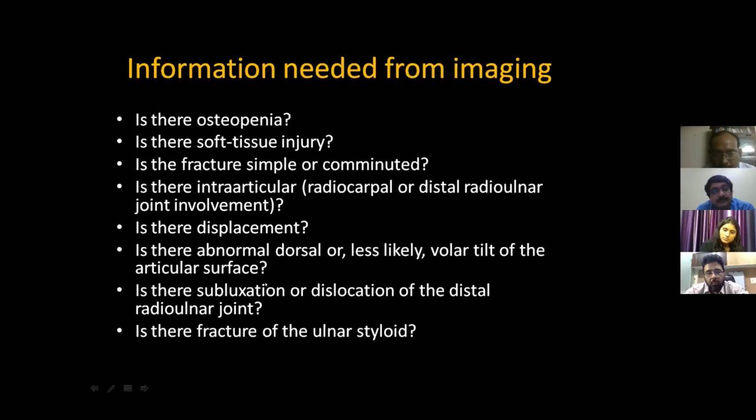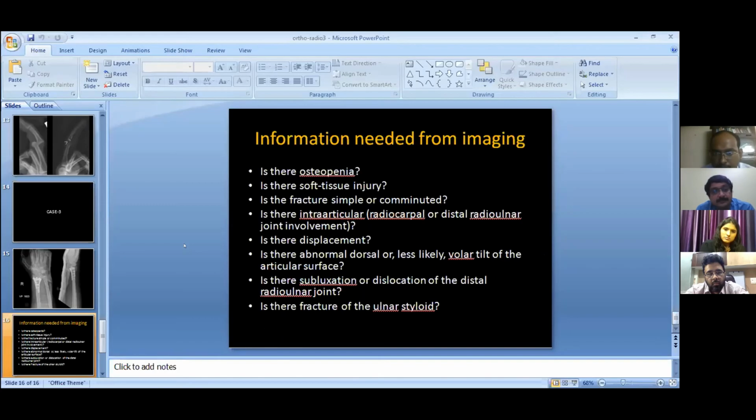So in this case, there was subluxation, there was large dorsal tilt, there was a dorsal fragment, intra-articular extension with a comminuted injury. There was no osteopenia. So this is the information I can give on imaging which is required for an orthopedician.